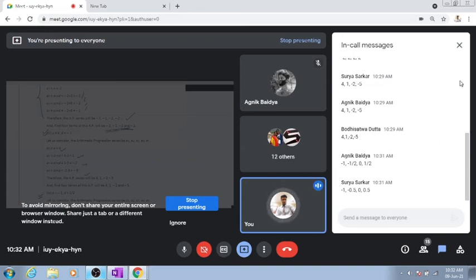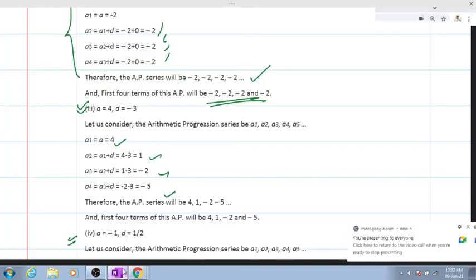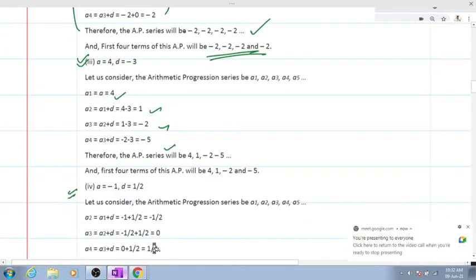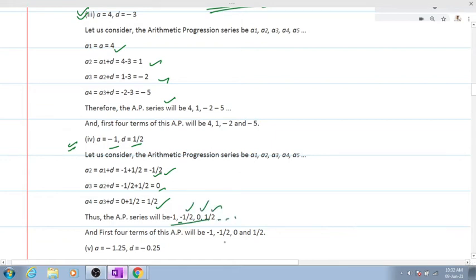Good, Surya and Agnik, and the rest of you are sleeping. Both have answered correctly. Minus 1 plus half will give you this, since the series is going in the negative direction. Then again, when you add half, you'll be getting 0. Then again, adding half, you'll be getting half. So the series will come out to be minus 1, minus half, 0 and half, and it will go on. Clear, everyone? This is the required first 4 terms.